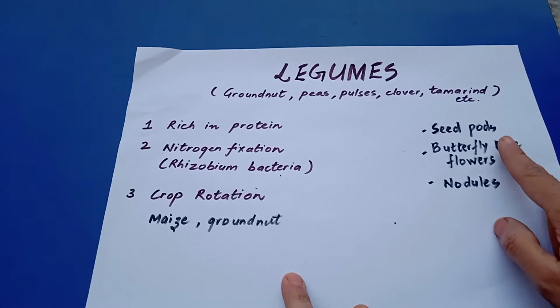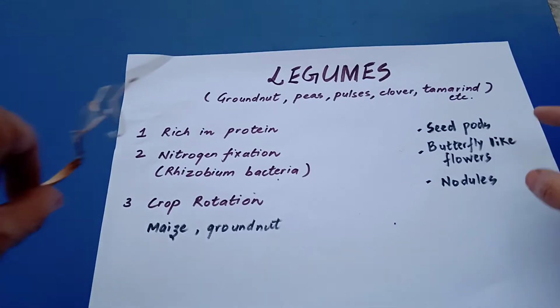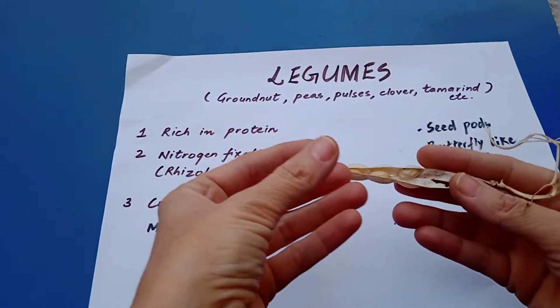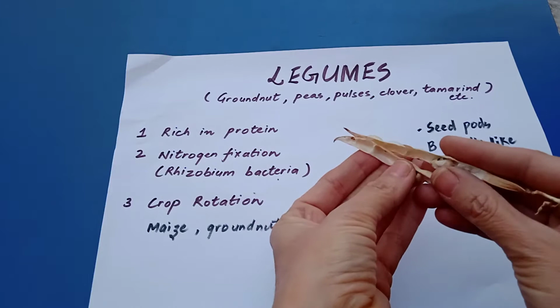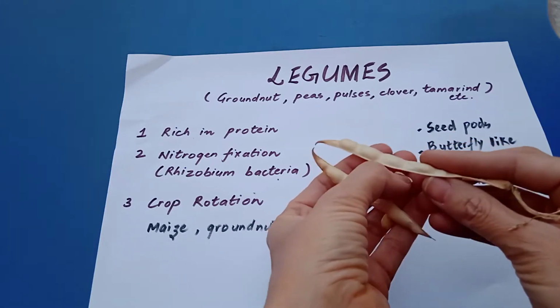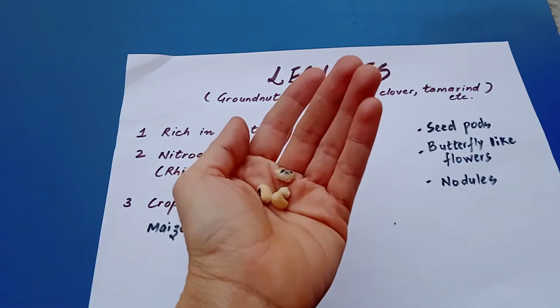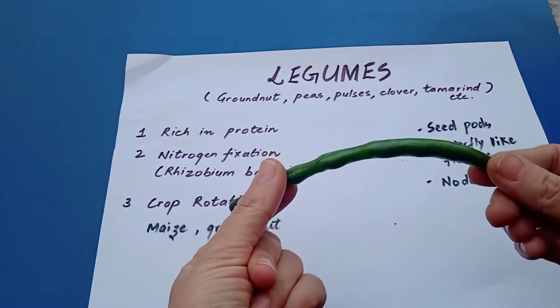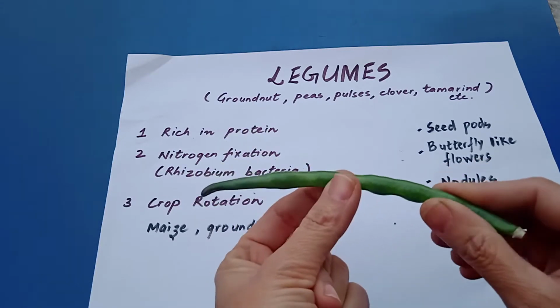They will have fruits in the form of a seed pod. I'll just show you some seed pods. This is the seed pod of a cowpea plant. See, the cowpea is coming out of it. This is the mature seed pod, so cowpeas have come out of it. I'll show you the green seed pod of a cowpea plant also. So this is again a cowpea plant seed pod.